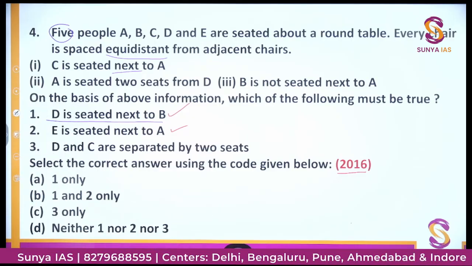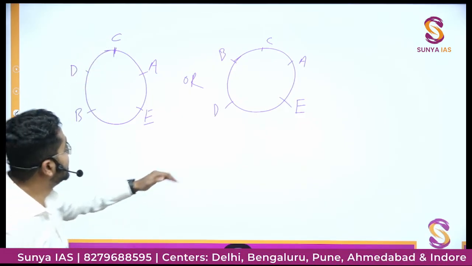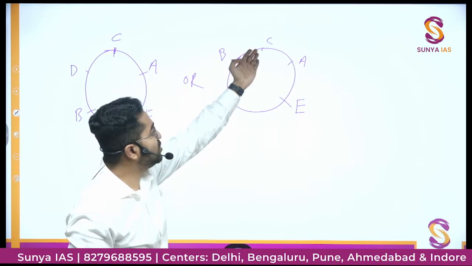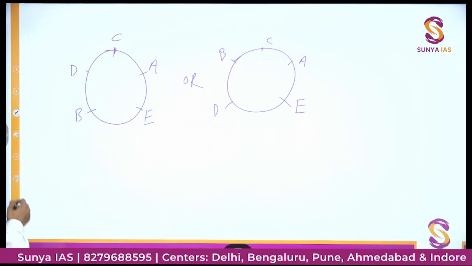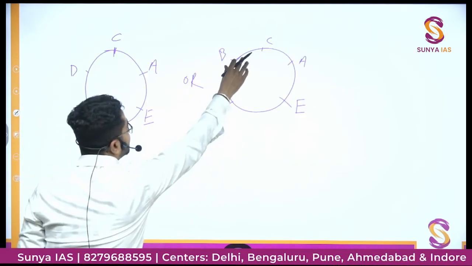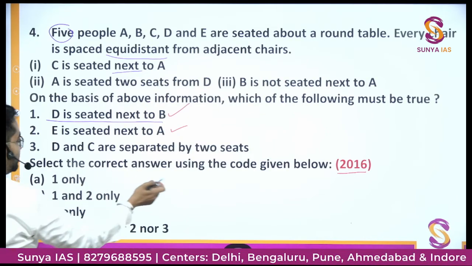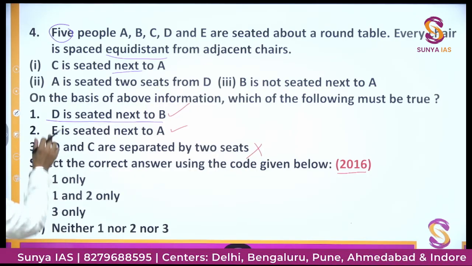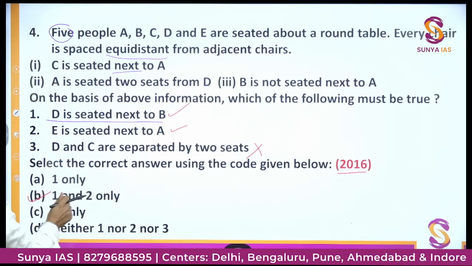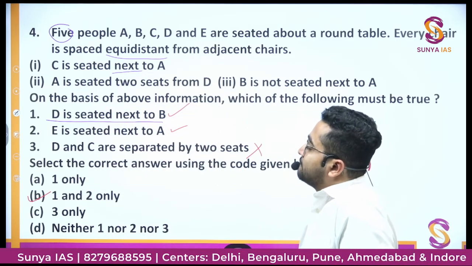Now we'll see the third option. D and C are separated by 2 seats. No, they are adjacent here. D and C are separated by 1, 2? No, they are not separated by 2 seats. Here there are 2 seats, but here we see D and C are adjacent. So this option would be wrong. So the correct option would be options 1 and 2. So this would be option B, 1 and 2 only. Any doubt?